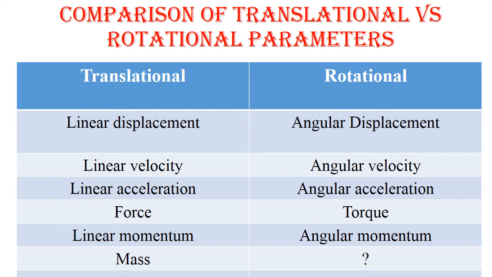The rotational analog of force is torque. The rotational analog of linear momentum is angular momentum. Then what is the rotational analog of mass? This is nothing but moment of inertia. Moment of inertia is the rotational analog of mass. It is equivalent to mass.